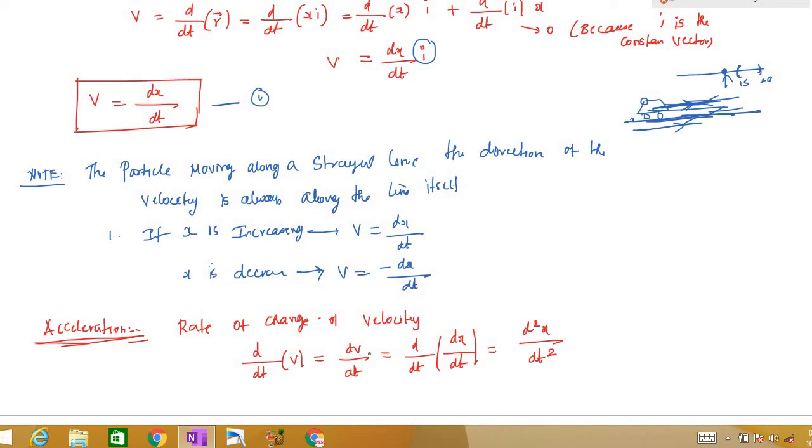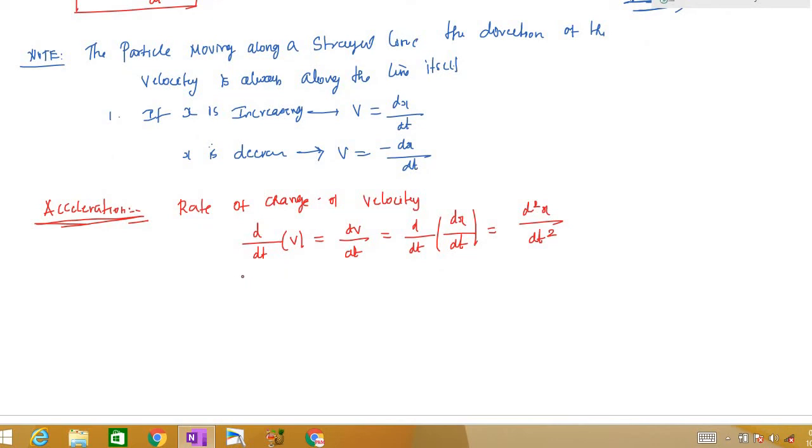So acceleration is nothing but the rate of change of velocity. Again, if x is increasing, the acceleration will be plus dv by dt, and if x is decreasing, the acceleration will be minus dv by dt, right? Because velocity can be dx by dt or minus dx by dt according as the displacement is positive or negative.